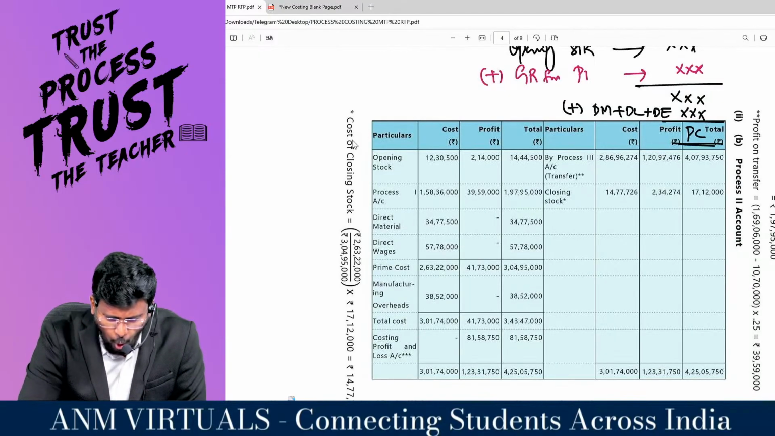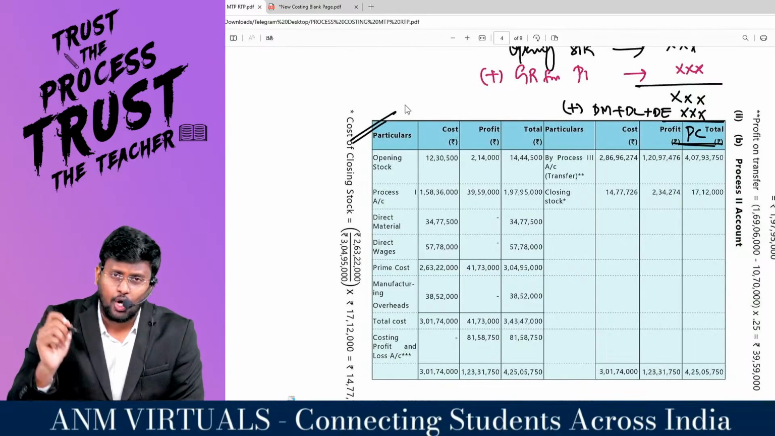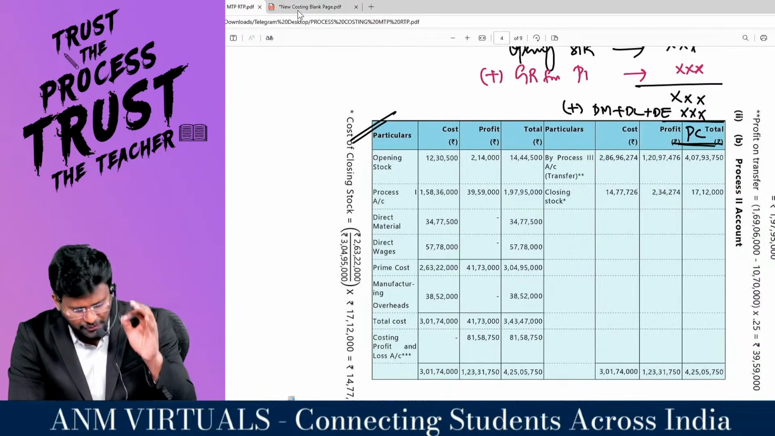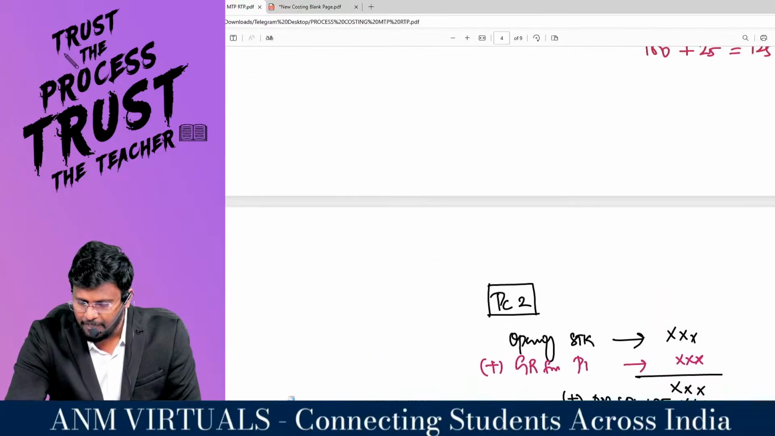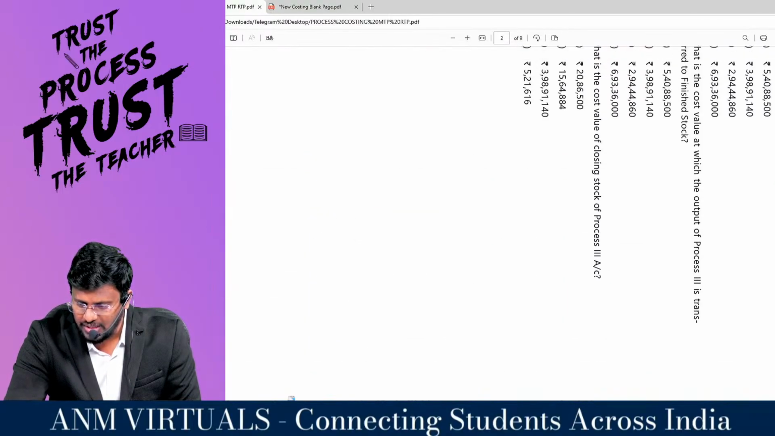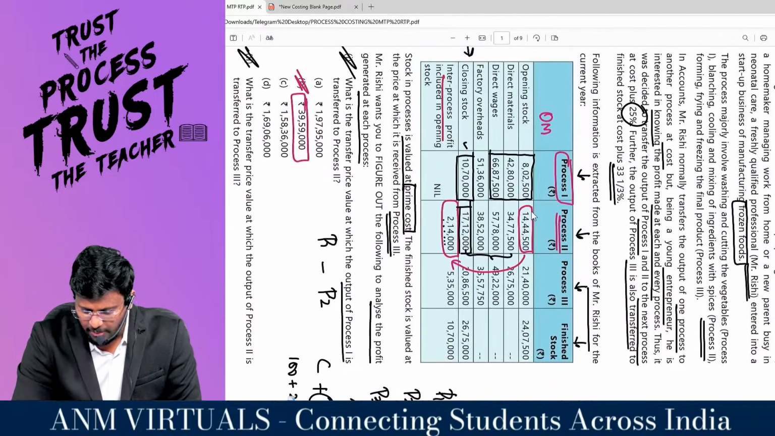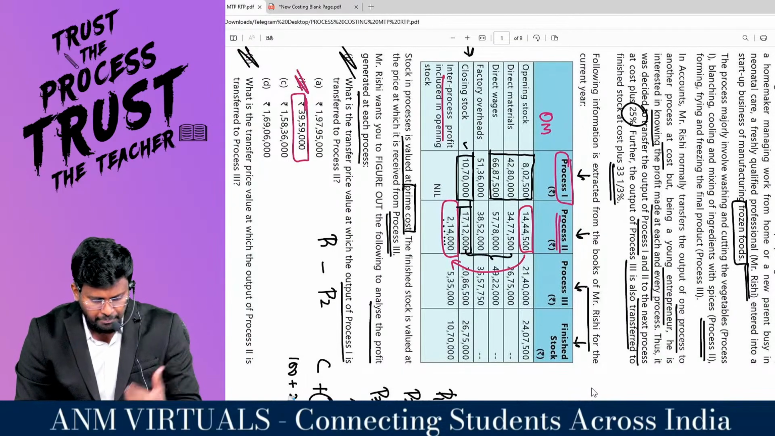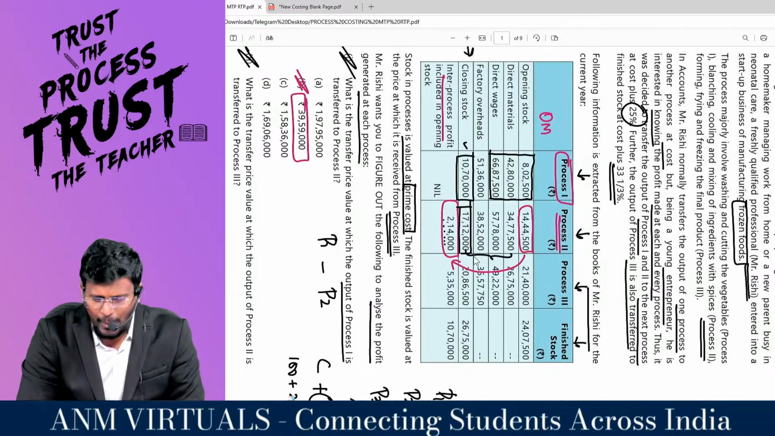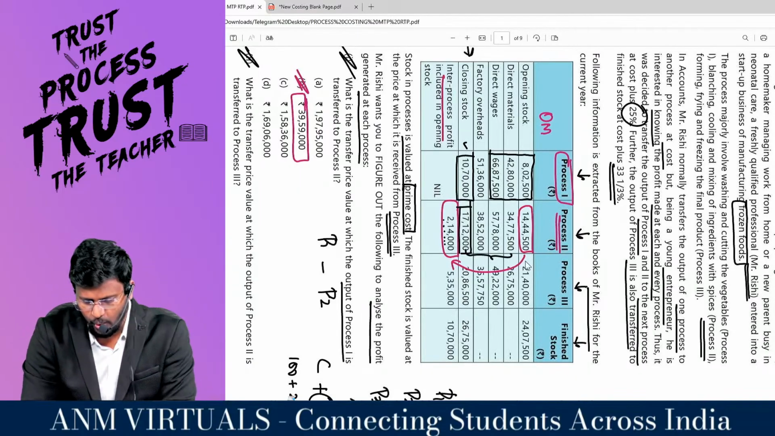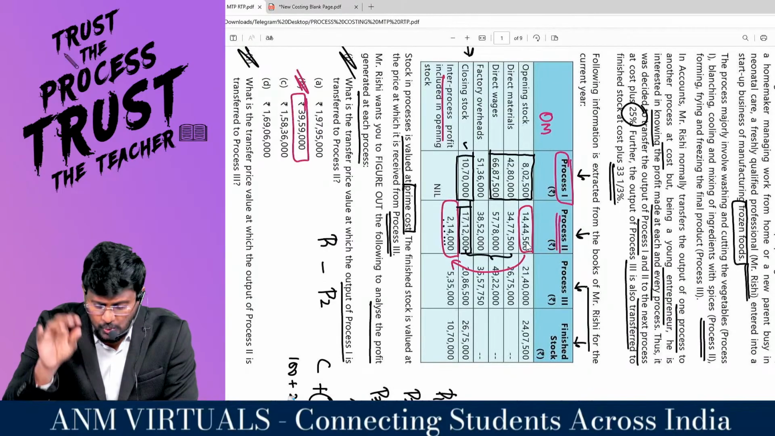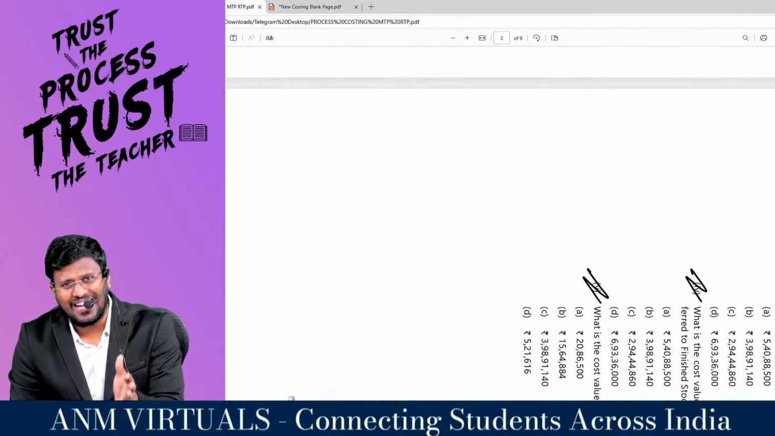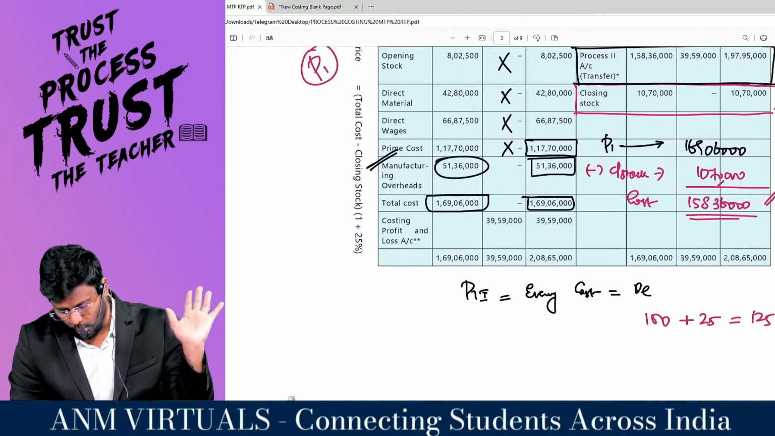So, what is the opening stock? Opening stock of process number 2, as given in the question, is a total of 14,44,500. In that, 17,12,000 is the closing stock. The 14,44,500 includes a profit of 2,14,000. So I have to split that into cost, profit and the total, and that is what I am writing.